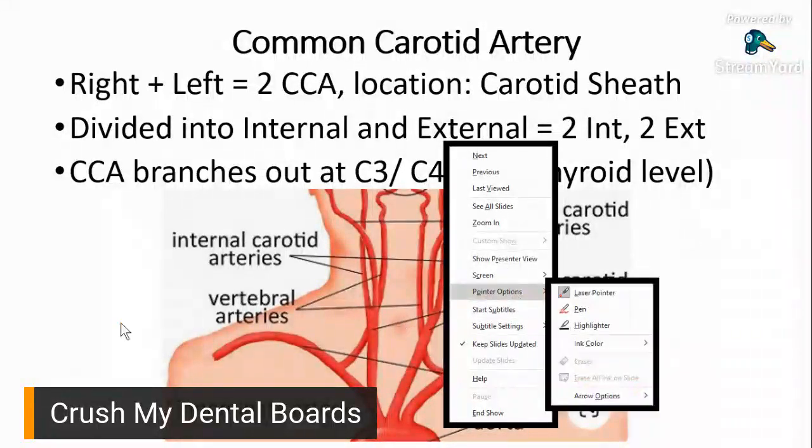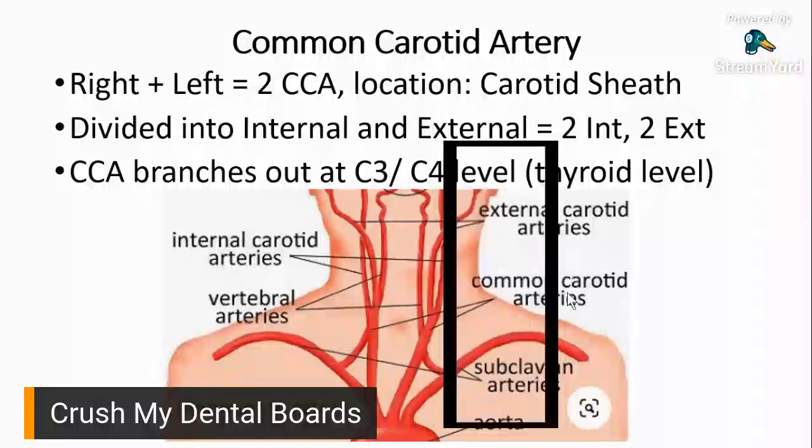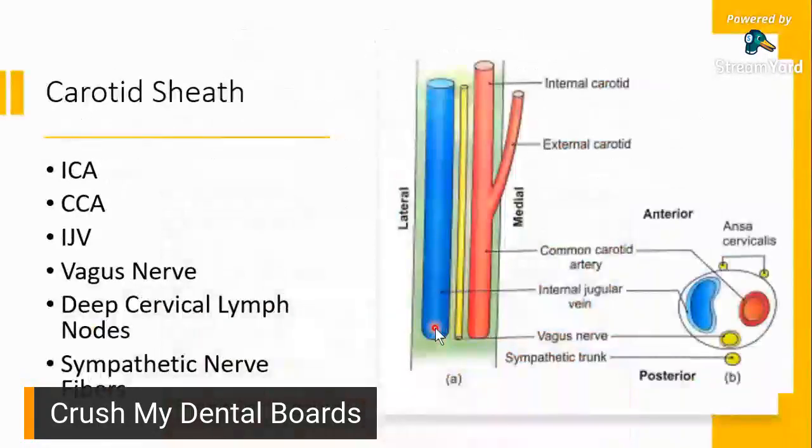All right. So if you would take a look at the diagram, okay. So ito yung common carotid artery. Pag susundan mo siya, nag-separate siya into two. Okay. So ayan, nag-separate sa dalawa. And then on the right side, nag-separate ulit sa dalawa. Internal and external. Okay. At itong level na to, yan, yung height na yan, kung saan siya nag-separate, yan yung C3, C4 level. Or sa may thyroid area banda. Okay, so that's your common carotid artery.